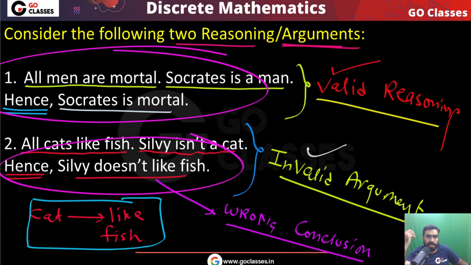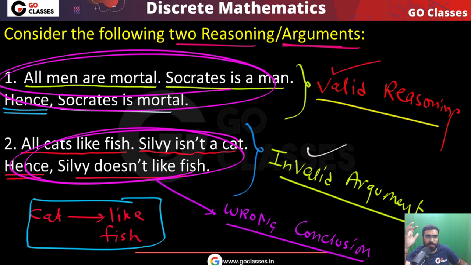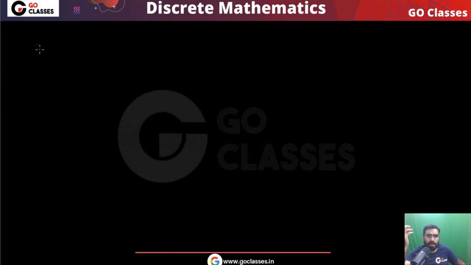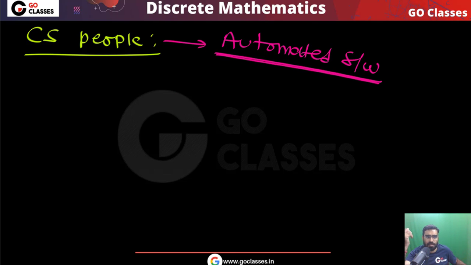But here, we are thinking about this argument. You are a human being, thinking about this argument. But nowadays, what does a computer science student want? Computer science people want to convert everything into a program, into an automatic machine. They want to create automated software for everything. For example, they don't want to do multiplication, so for multiplication they will create a calculator. Whatever you want to do, they will create a program.